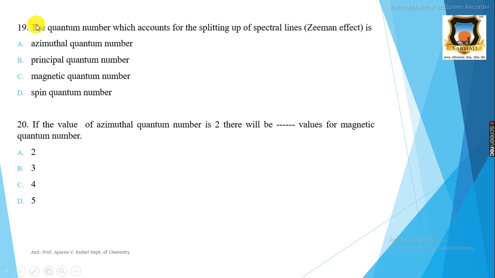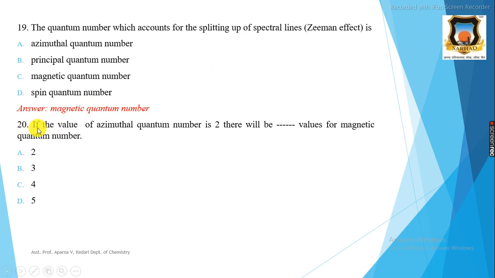Then the 19th question: the quantum number which accounts for the splitting of spectral lines, the Zeeman effect, is? First option is azimuthal quantum number, B is principal quantum number, C is magnetic quantum number, and D is spin quantum number. The correct answer is magnetic quantum number. This magnetic quantum number accounts for the splitting of spectral lines.